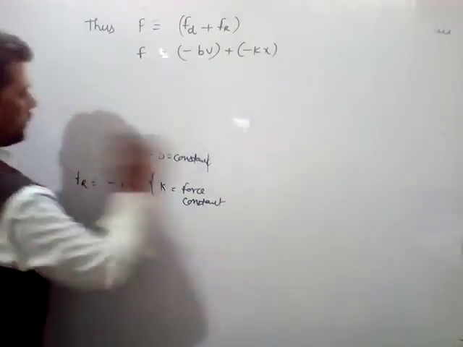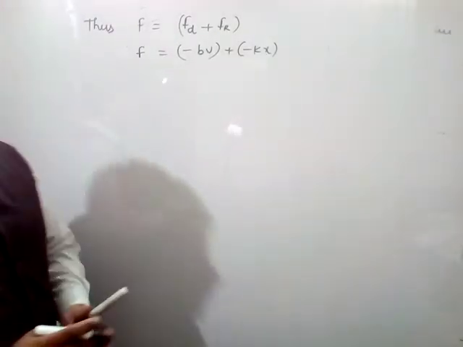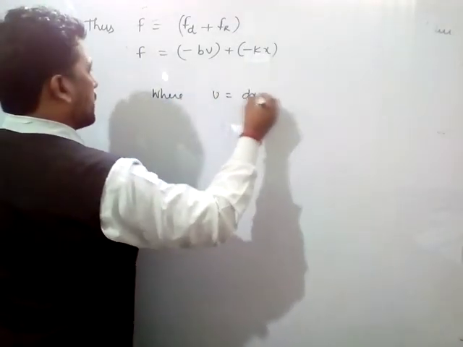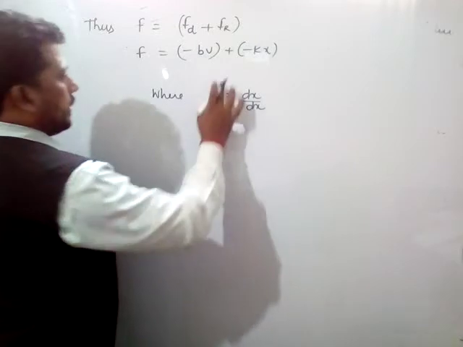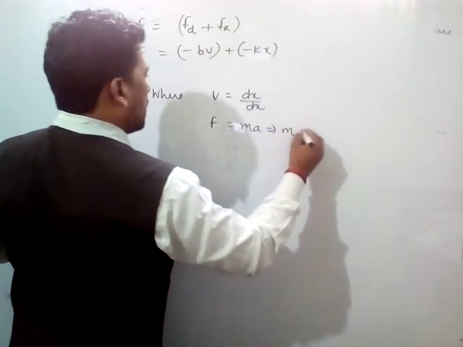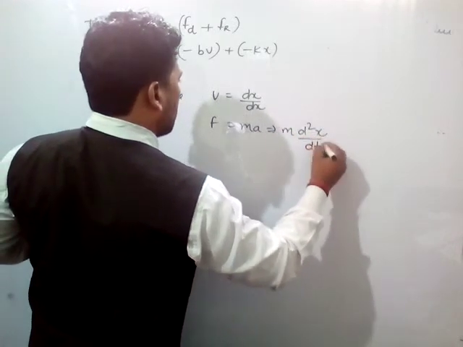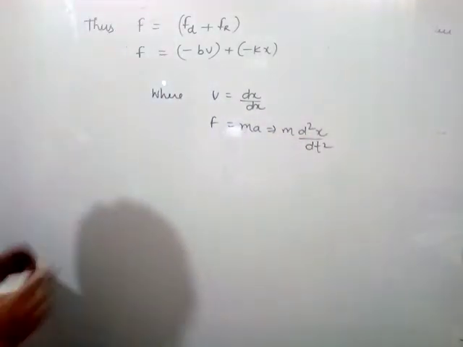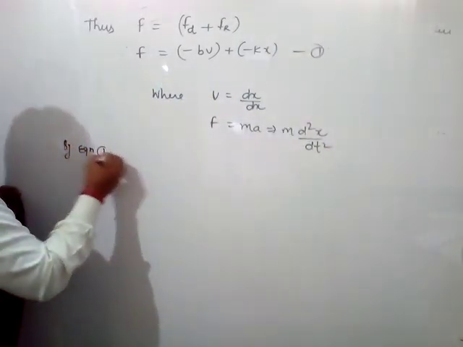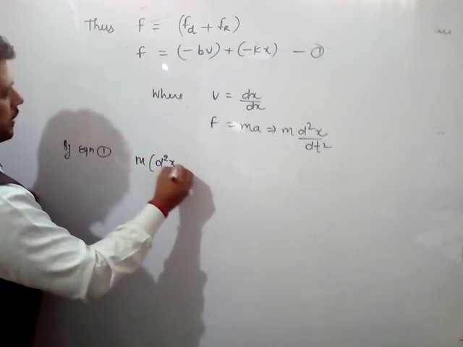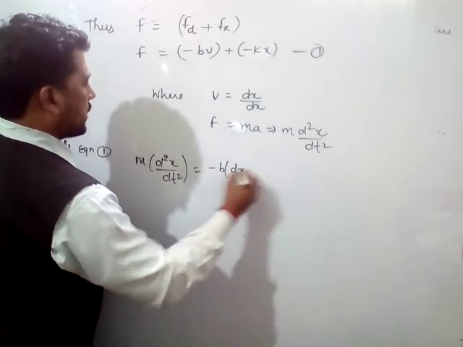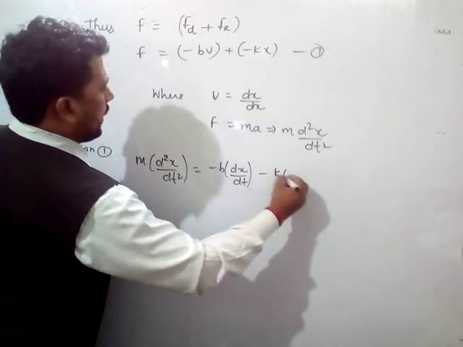Okay, in this form, where v equals dx by dt, and F equals m into a, or m d square x by dt square. Putting this in the first equation, m d square x by dt square equals minus b dx by dt minus kx.